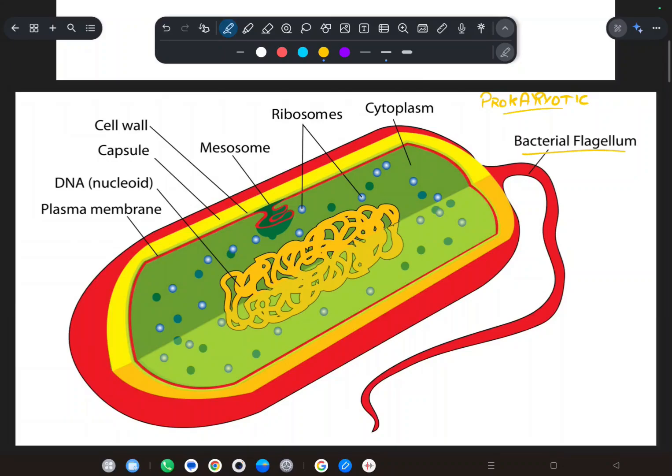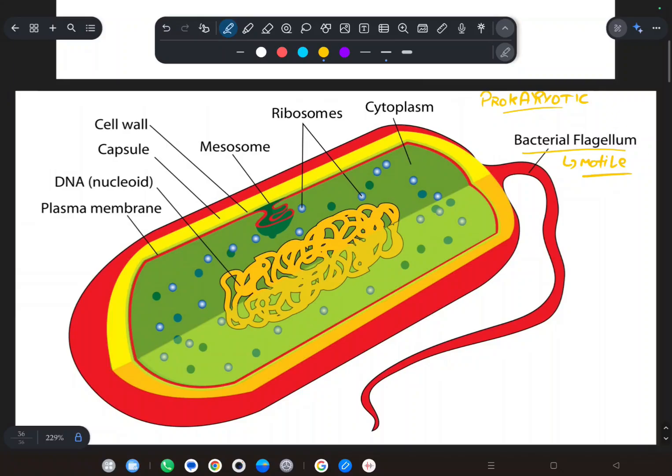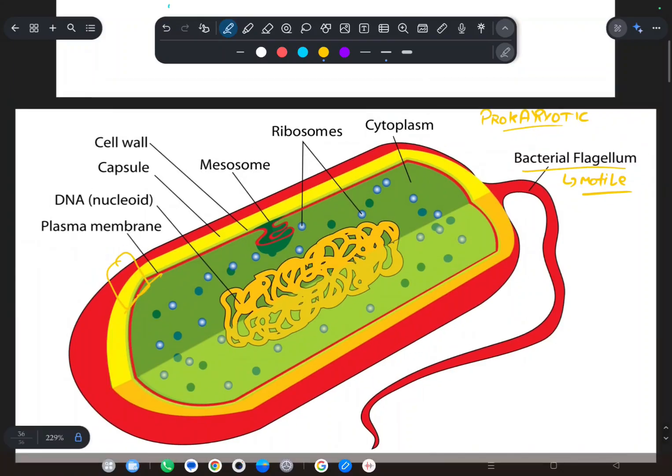Outside there is a bacterial flagellum. Flagella are not present in every prokaryotic cell, and if present, then the cell is motile. After that we go inside. This region is called the cell membrane, or rather the cell envelope complex.